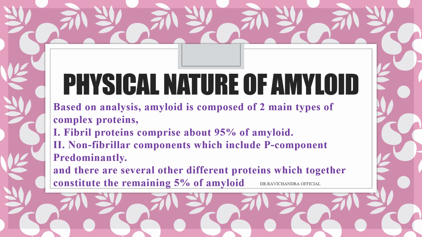And there are several other different proteins which together constitute the remaining 5% of the amyloid. So, majorly it is fibril protein 95%, and non-fibril protein will be the remaining 5%. In this non-fibril component, the predominant component will be most of the time P component.